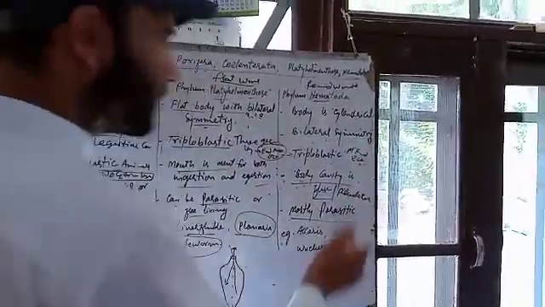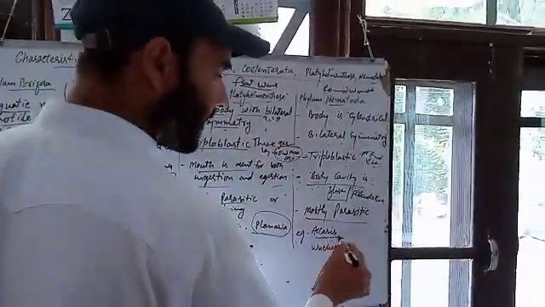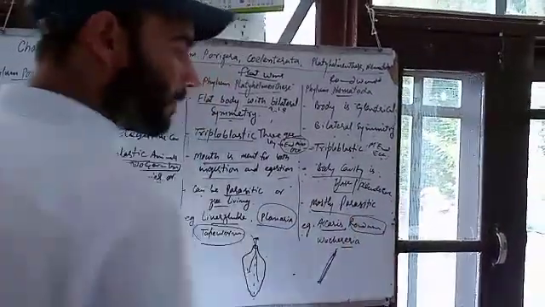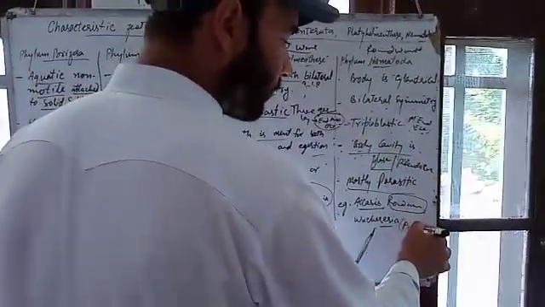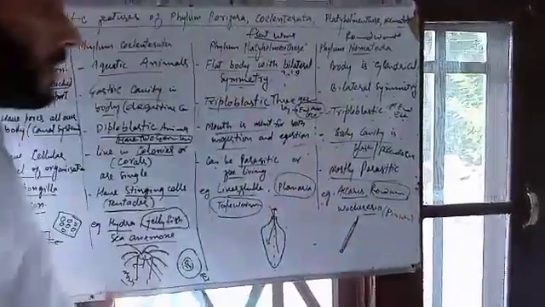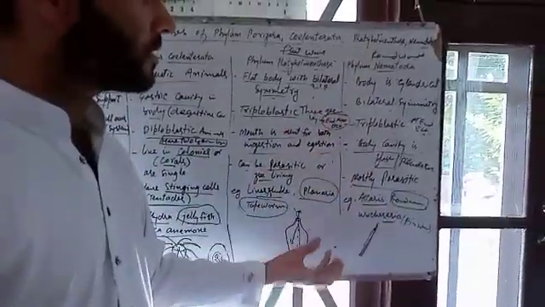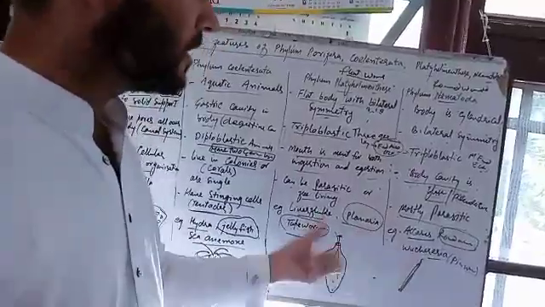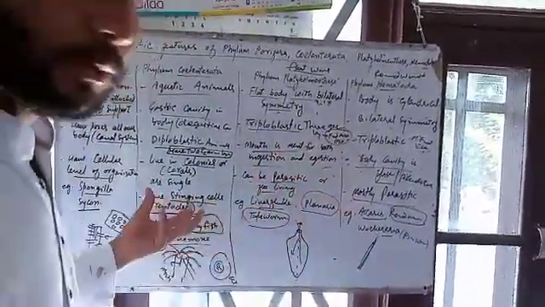Mostly parasitic. These roundworms are mostly parasites. Examples are Ascaris, roundworms which are present in the intestines of humans also. These small structures are known as Ascaris. And Wuchereria, or pinworm. This was the set of characteristic features of these 3-4 phyla in comparison with each other, and I think you might have understood this very well. Thank you.